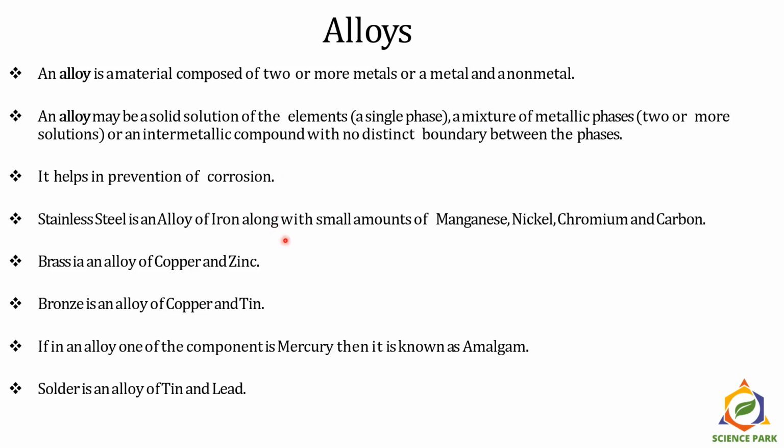Stainless steel is an alloy of iron along with small amounts of magnesium, nickel, chromium and carbon. Brass is an alloy of copper and zinc. Bronze is an alloy of copper and tin. If in an alloy one of the components is mercury, then that alloy is known as amalgam. Solder is an alloy of tin and lead.